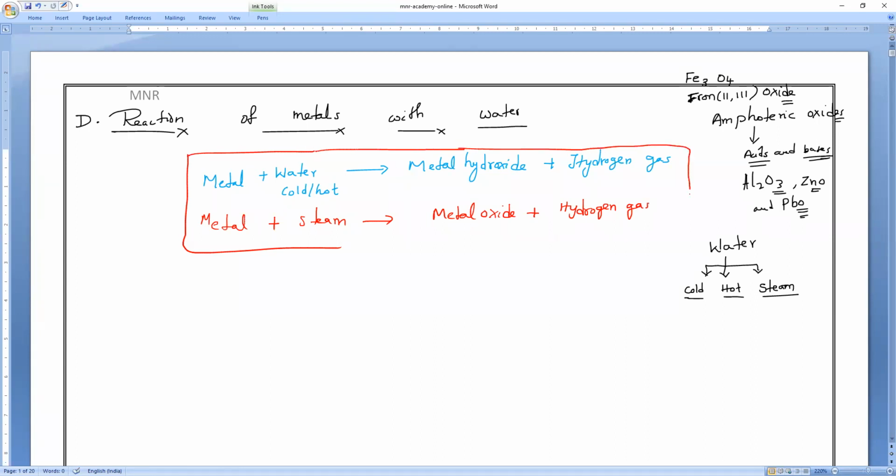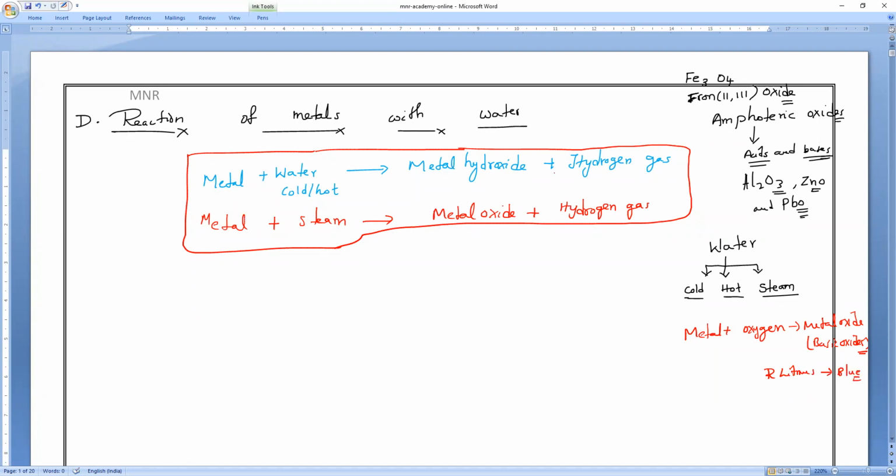Suppose metal reacts with oxygen. What products will come, everybody? Metal reacts with oxygen, we'll get metal oxide. Metal oxides are of what nature? Yes, they are basic oxides. So that is what you have to remember. They will convert red litmus to blue. That is what you have to remember.